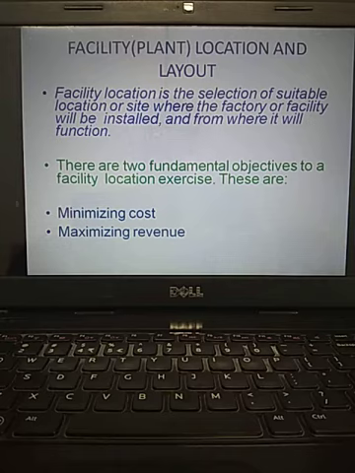In such a way, selection of a location is important and very critical. The two very important intentions behind choosing an appropriate location: one is minimizing the cost. Here I tell you one more example, cement factories. What are the raw materials required for producing cement? You require calcium, limestone, abundant water resources.